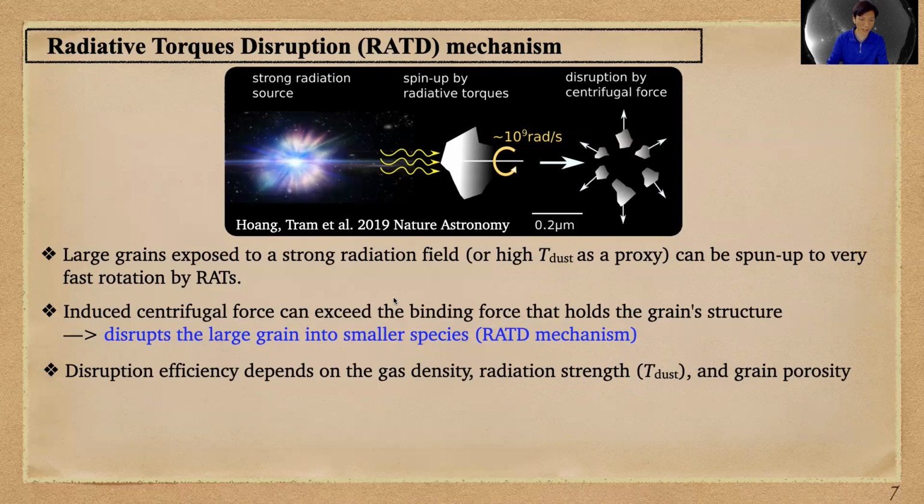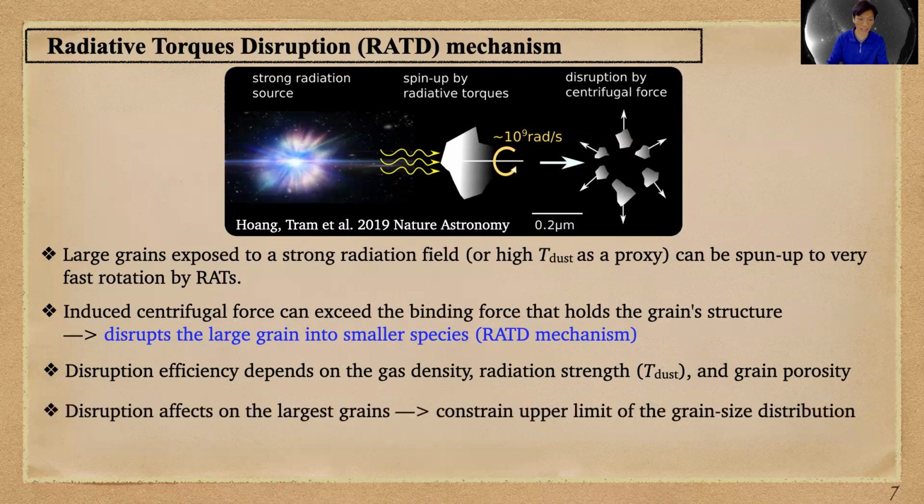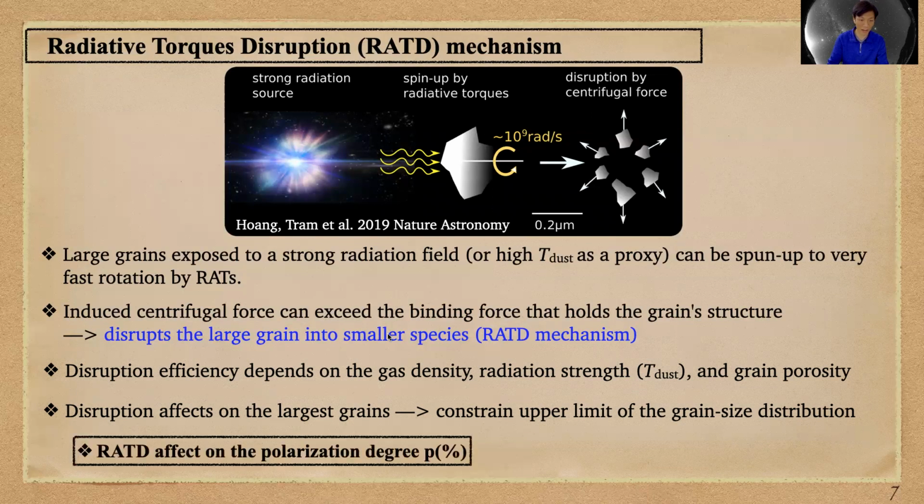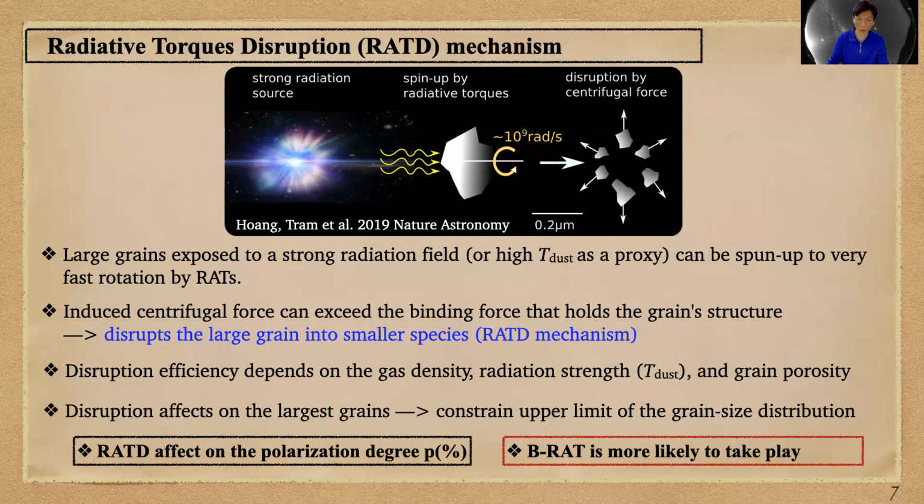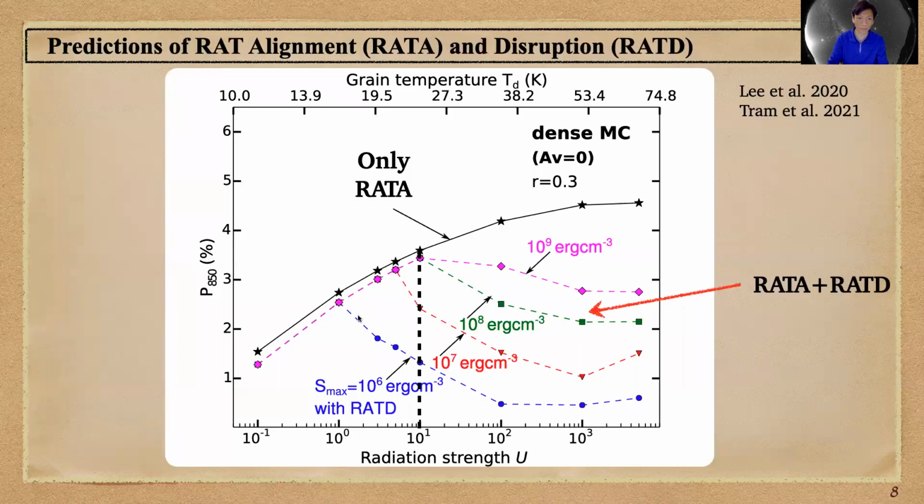The disruption efficiency depends on the gas density, radiation strength, and grain porosity. Because the disruption affects the largest grains, it could constrain the upper limit of the grain size distribution. So it could affect the polarization degree at long wavelength, and can also determine whether B-RAT or K-RAT takes place.